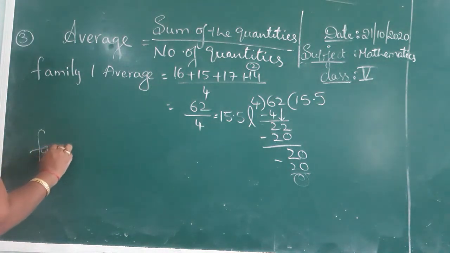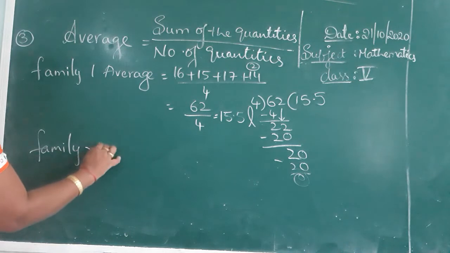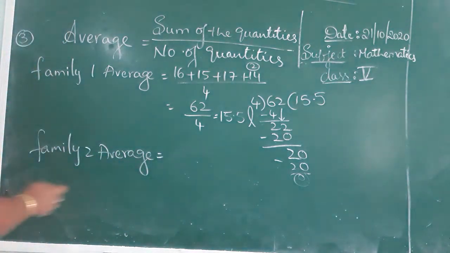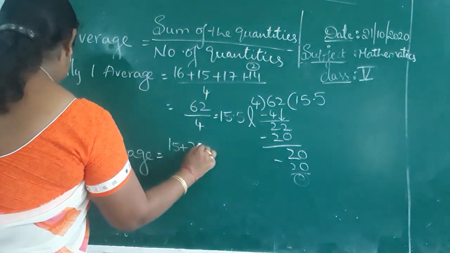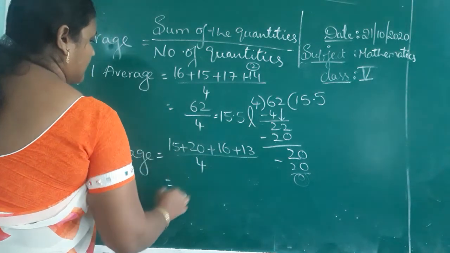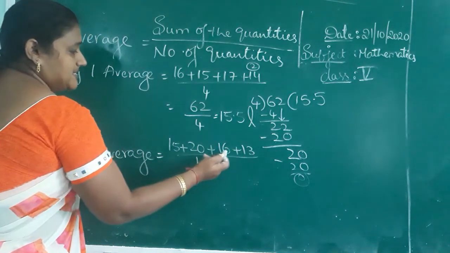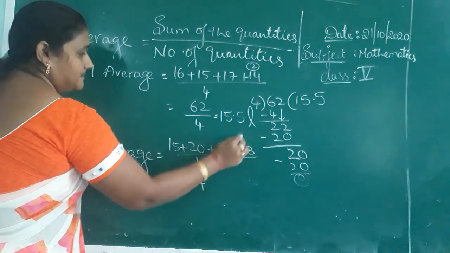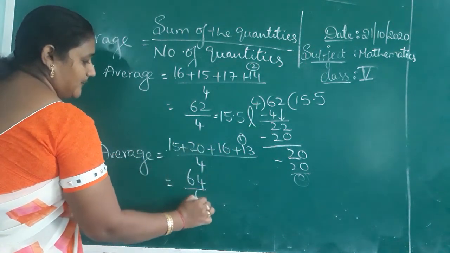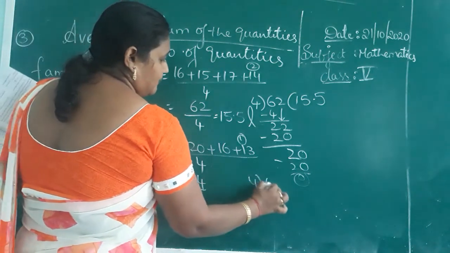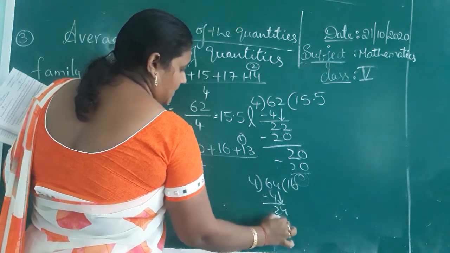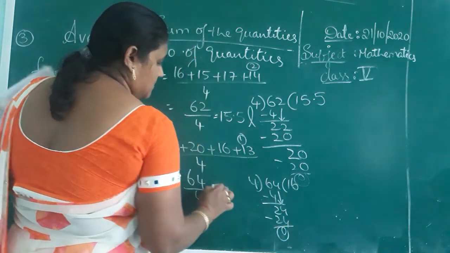Now family 2. What is the family 2 average, children? 15 plus 20 plus 16 plus 13 by 4. The sum is 64. 64 divided by 4 is 16 liter.